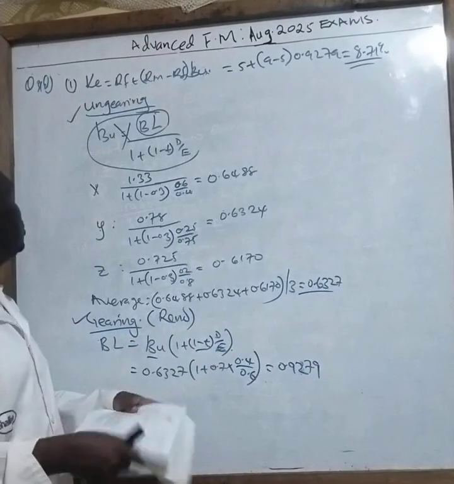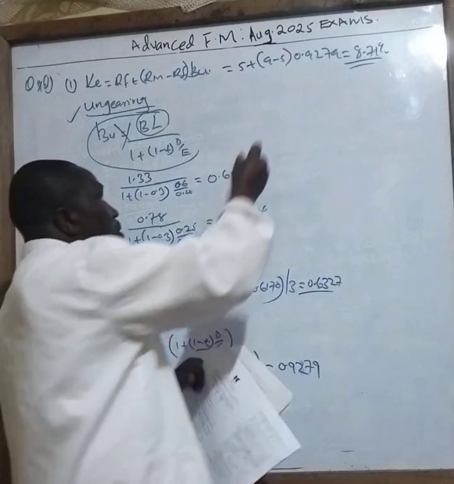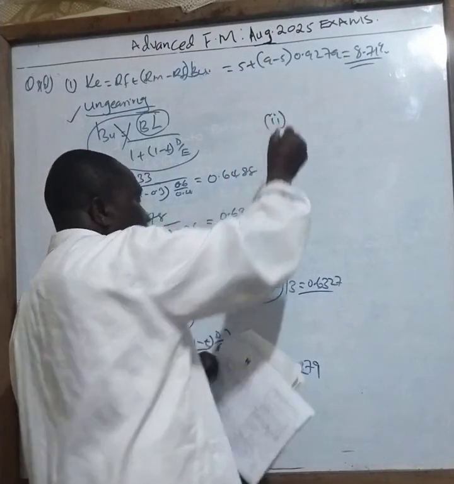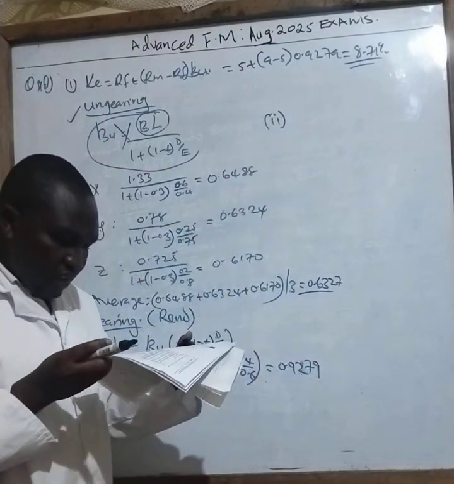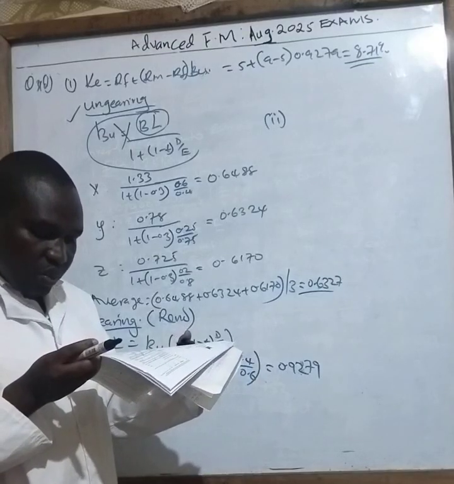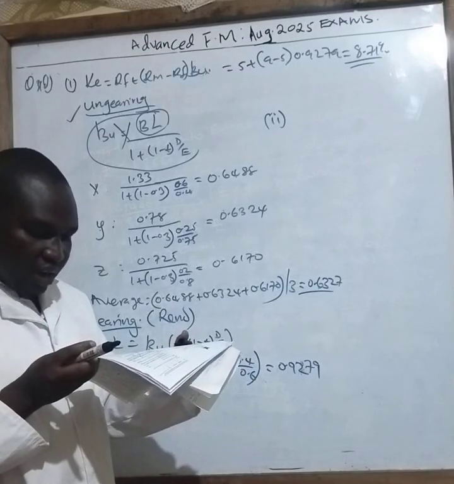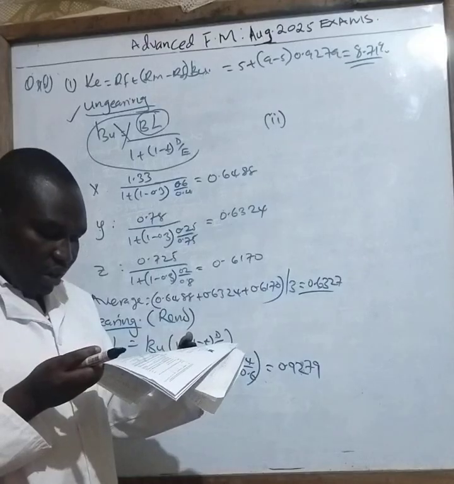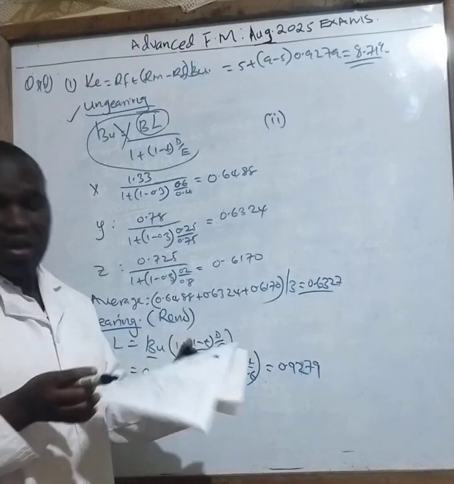Then the last part, which is Roman 2, is asking you to suggest a weighted average cost of capital that could be used to carry out an investment appraisal, NPV, of the proposed project.